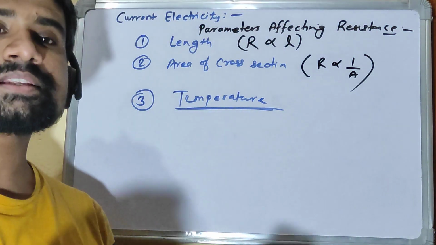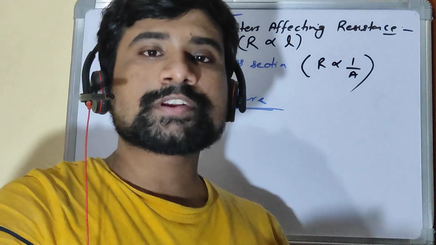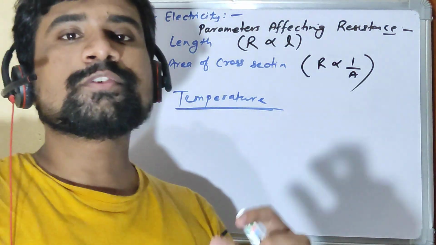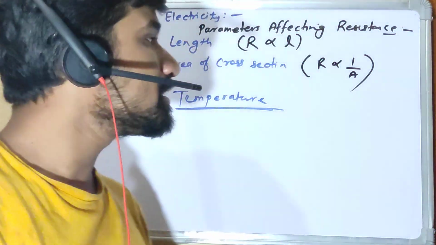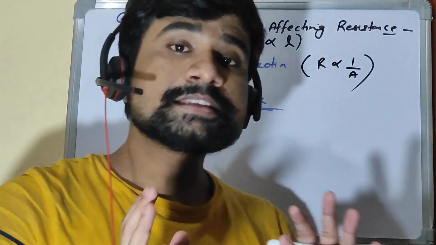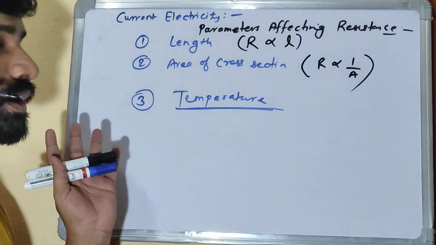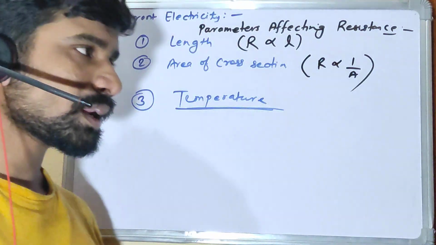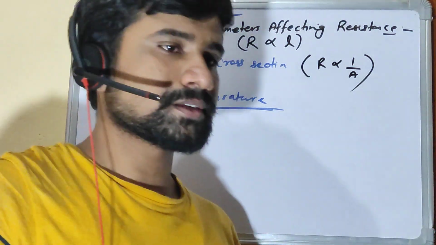Because the collision will increase, the vibrations will increase. So the drift flow will obviously get more oppressed now, and hence resistance will increase. This is the case of conductors. So for a conductor, if I increase the temperature, my resistance will increase, right?